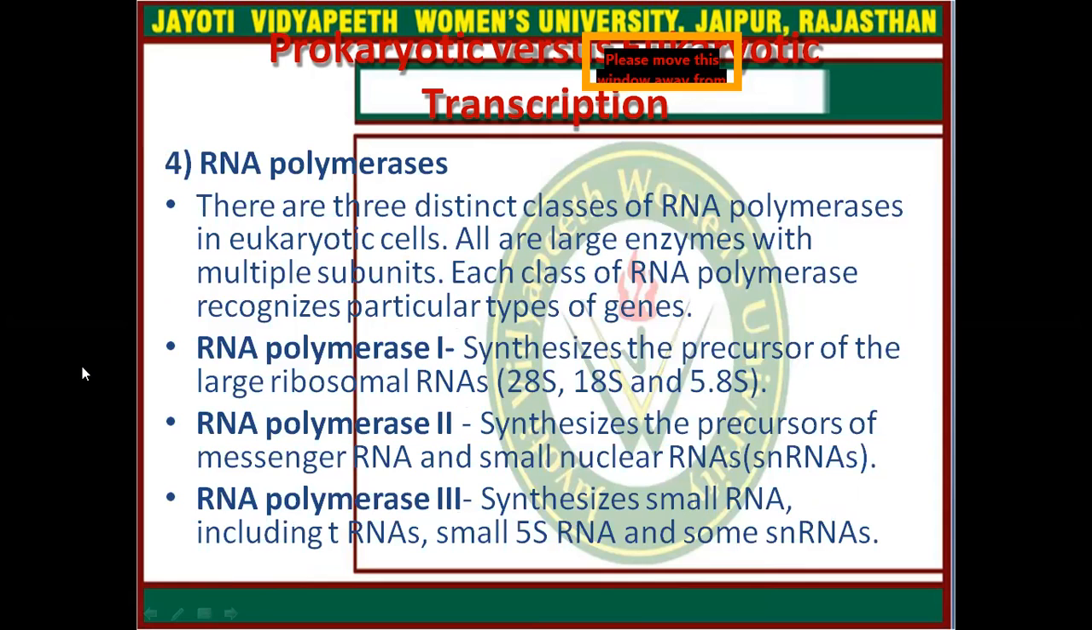There are three distinct classes of RNA polymerase in eukaryotic cells, and all are large enzymes with multiple subunits. Each class of RNA polymerase recognizes a particular type of gene. RNA polymerase 1 synthesizes the precursor of large ribosomal RNA 28S, 18S and 5.8S. RNA polymerase 2 synthesizes the precursor of messenger RNA and small nuclear RNA. RNA polymerase 3 synthesizes small RNAs including tRNA and 5S RNA.